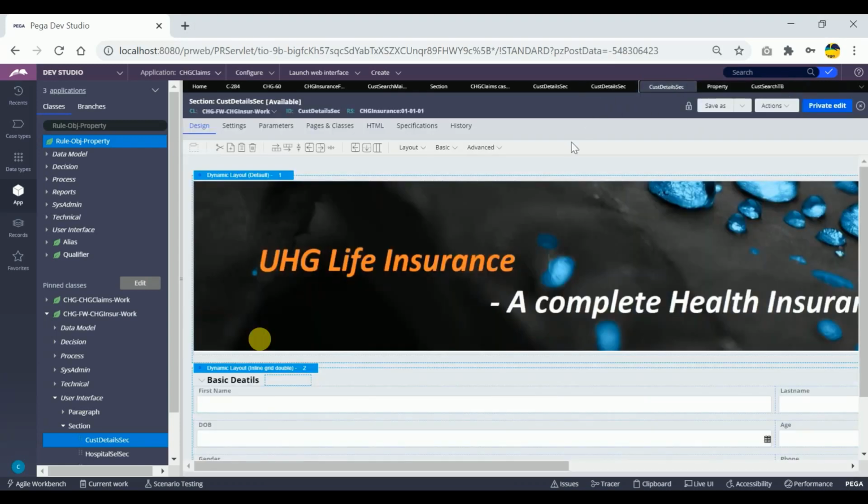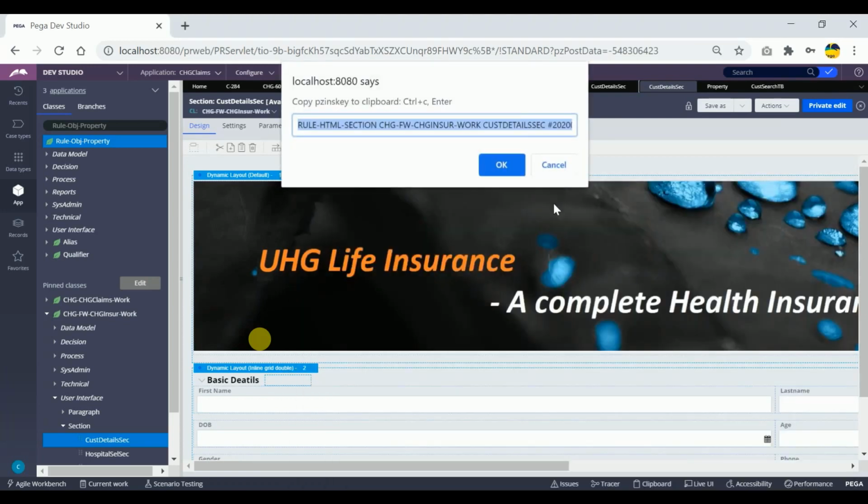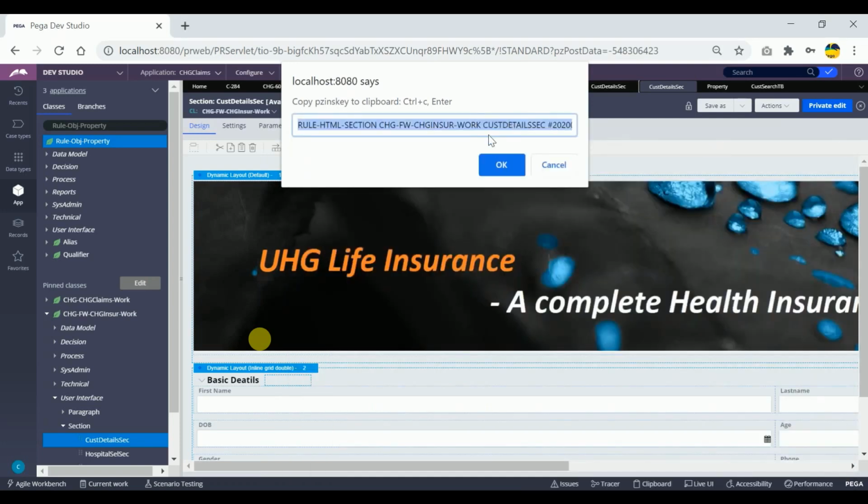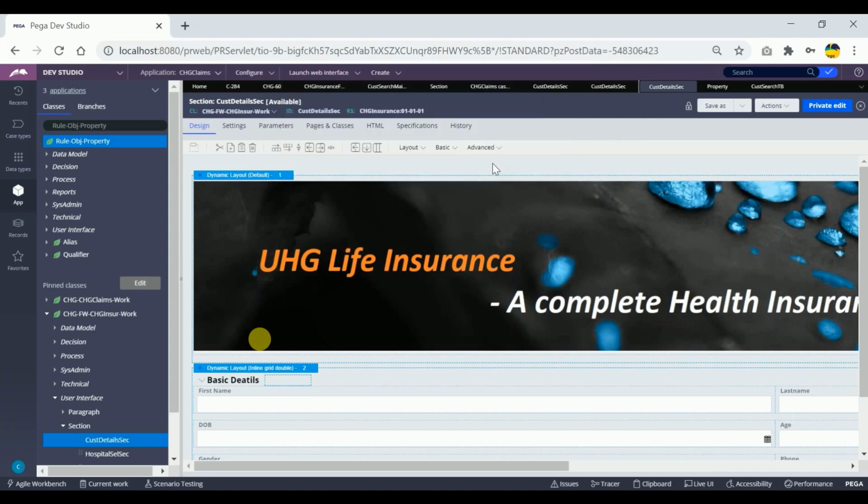So this is for version number 1. I think I have copied this only. So we can see both of these are different. So this timestamp makes the difference and makes this pzInsKey the unique thing. So based on the pzInsKey, if I can get the pzInsKey, I can simply get the instance class also. One way of getting the pzInsKey is to open that particular instance and click on Shift F8.